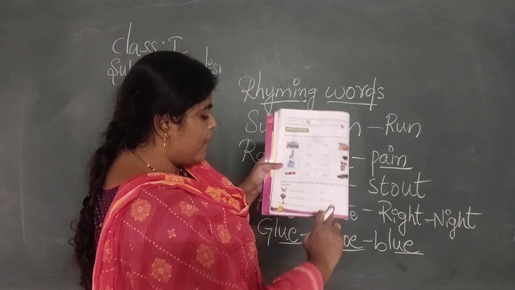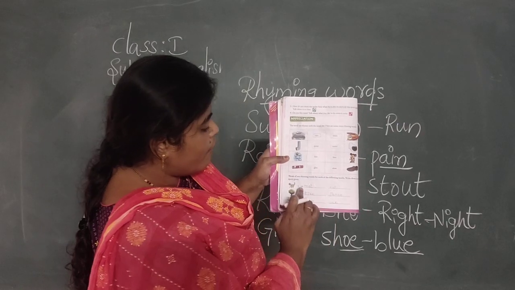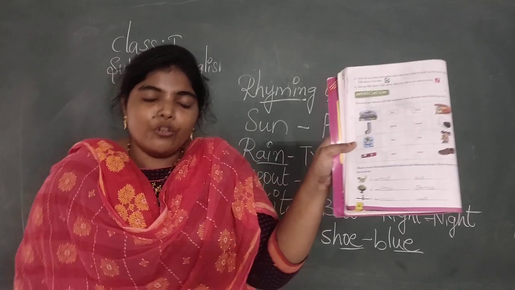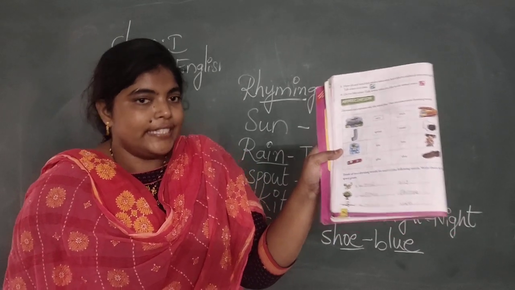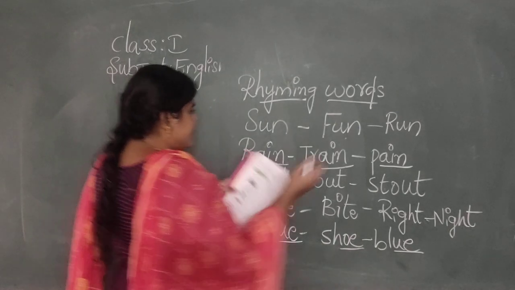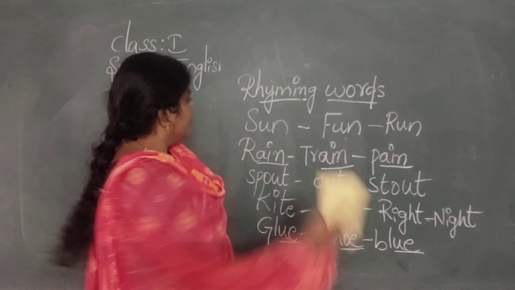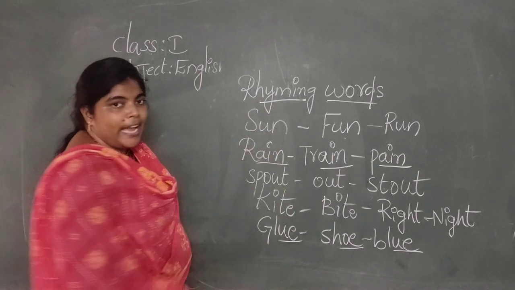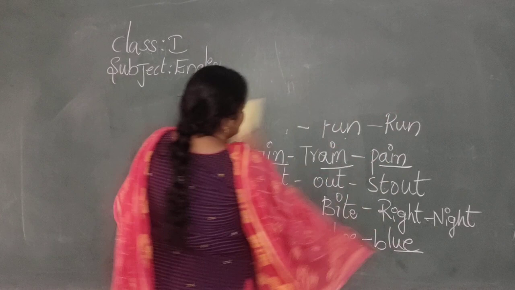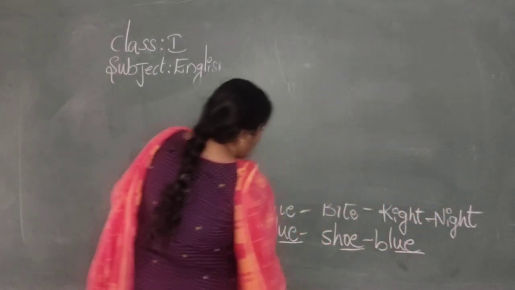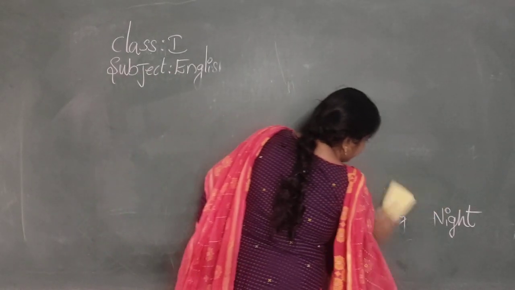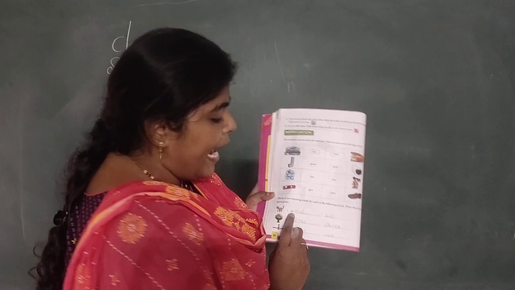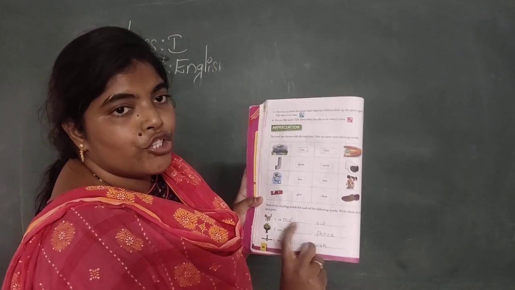Now you write the rhyming words in the given column. 1, 2, 3. They have given 3 words and pictures. We have to write rhyming words to this. Okay. First one. You take the screenshot, ma, or else you pause the video and write this in your classwork notes. Because you have to know what are the rhyming words and how can we write. Yes. Next. See. Here they have given a picture of cat. So we have to write rhyming words to cat.